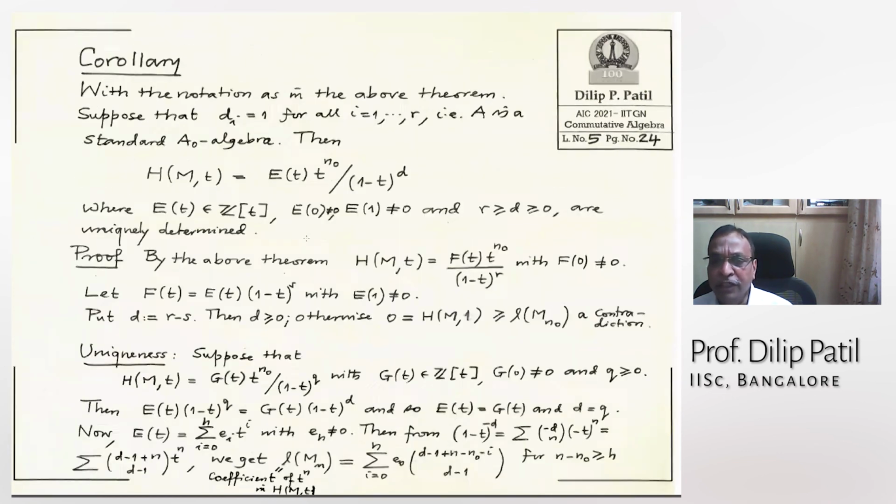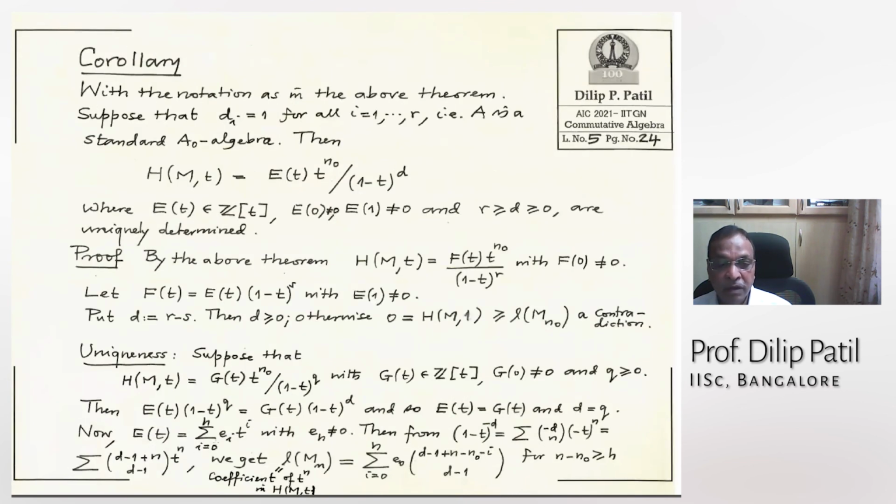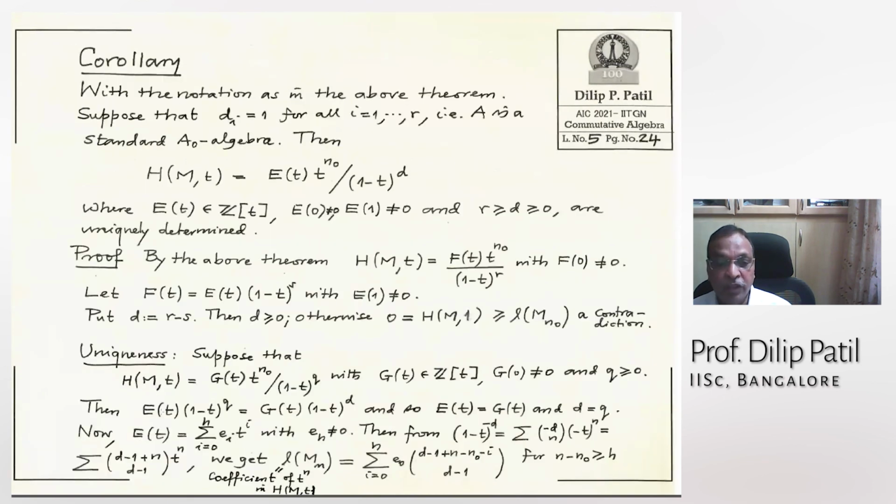I want to write it in such a way that it is E(1). So that is a polynomial function of degree d minus 1, and the leading coefficient is E(1) divided by (d minus 1) factorial, because from each term it will come, and that will be the sum of all these E's, E(1).